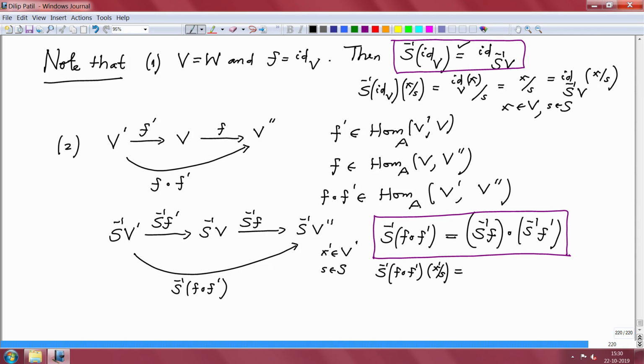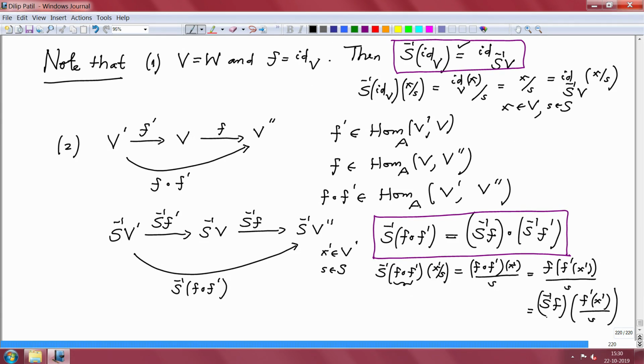This is by definition: apply this map to the numerator, that is f compose f prime applied to x prime, and the denominator is the same. But this is composition, so this is f of f prime of x prime, divided by s. But by the same logic, this is the same as S inverse of f applied on the element f prime x prime by s.